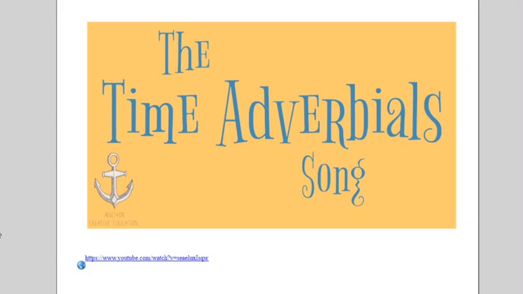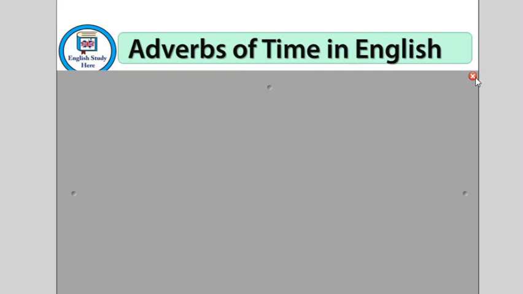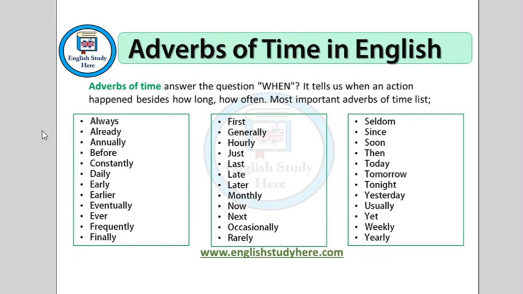Okay, brilliant. So you should have a really good bank of time adverbials, and there are loads of time adverbials. I'll show you a few here. There are so many we can talk about. Okay, well, did it happen daily? Was it before? Always, something happening always.